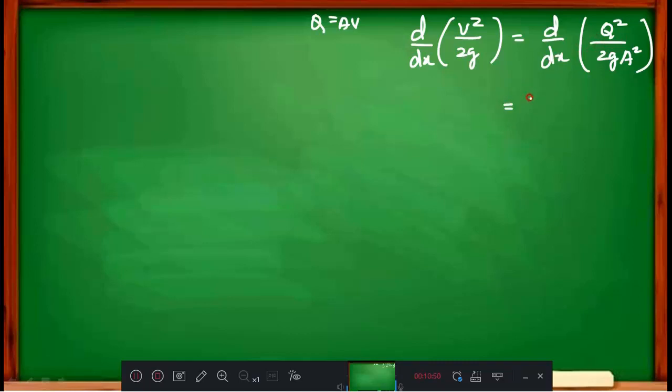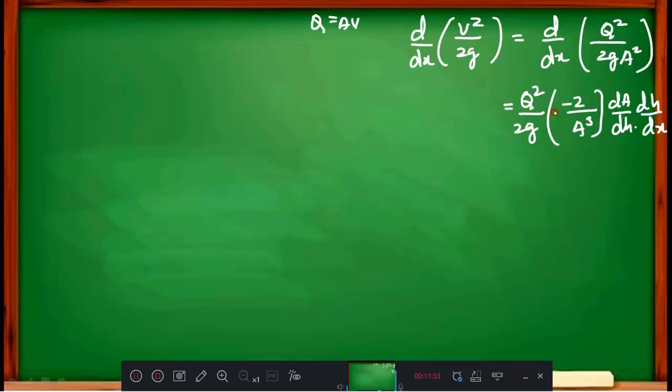Now whatever common terms are there, you bring them outside. Those are constants: Q square is constant and 2g is constant. And area has h inside, so area is some function of h. Therefore, differentiate this with respect to x. What do you get? What is the differentiation of 1 by A square? It is minus 2 divided by A cube, times dA by dh and dh by dx.